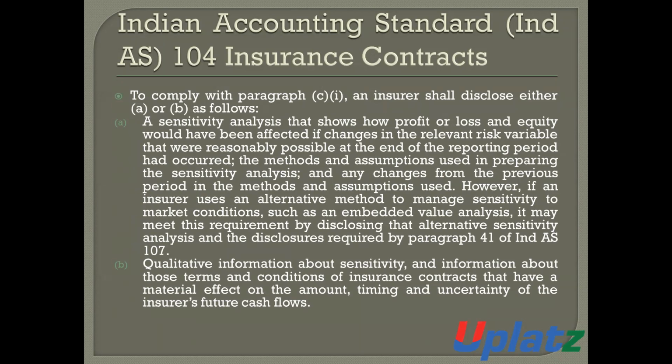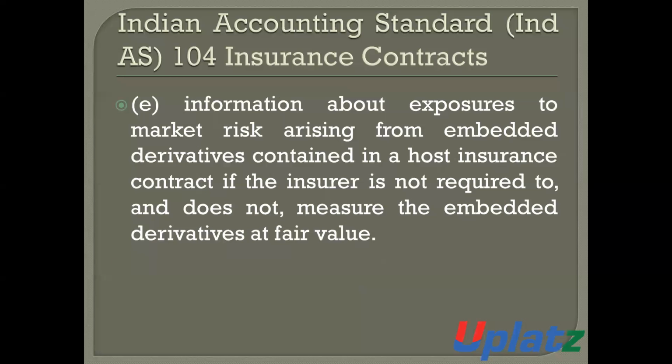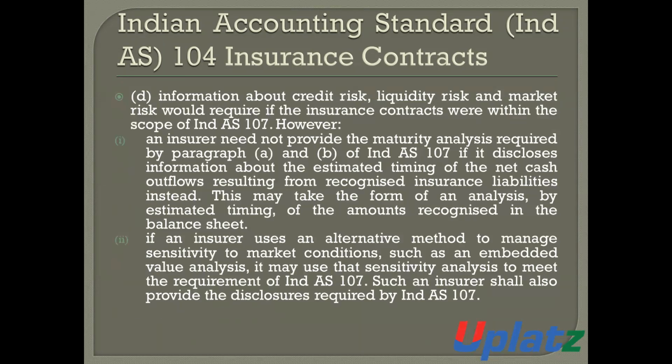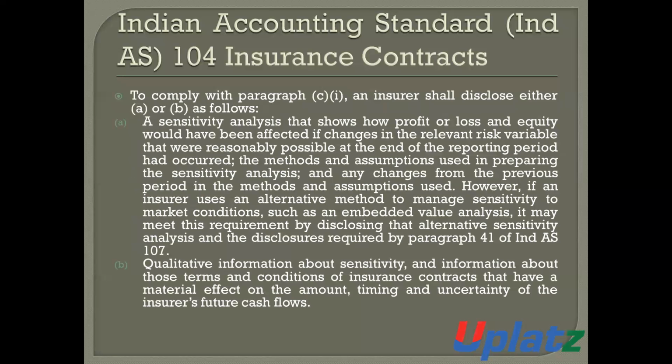then to comply with paragraph C1, the sensitivity of insurance risk: insurers shall disclose either A or B as follows. To comply with paragraph C1 on sensitivity of insurance risk, the insurer shall disclose either A or B.